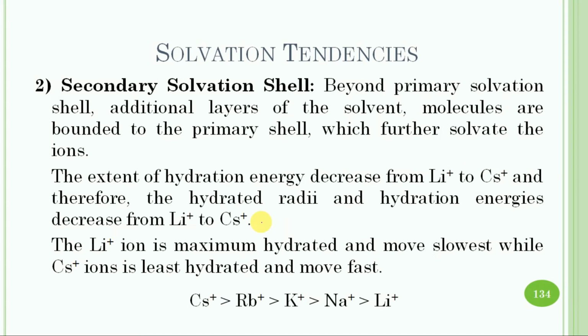Similarly, the secondary solvation cell. Beyond the primary solvation cell, additional layers of solvent molecules are bound to the primary shell, which further solvates the ion. The extent of secondary solvation appears to vary inversely with the size of the bare ion. Thus, with an increase in the radii of the ion, the total hydration number, hydrated radii and hydration energy decrease.